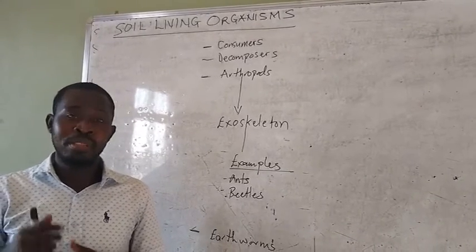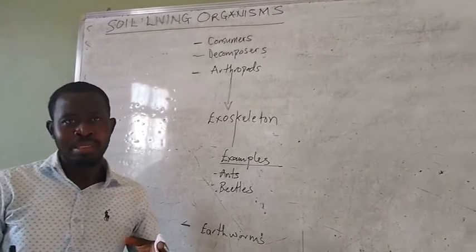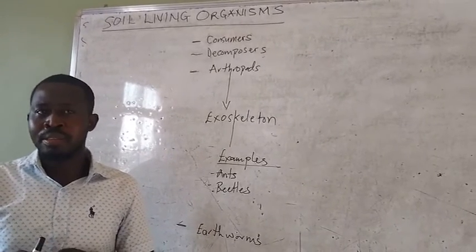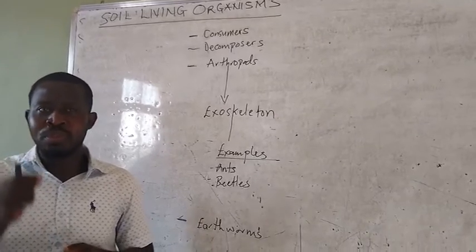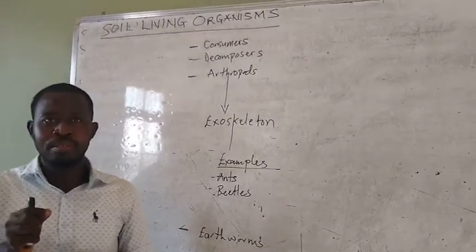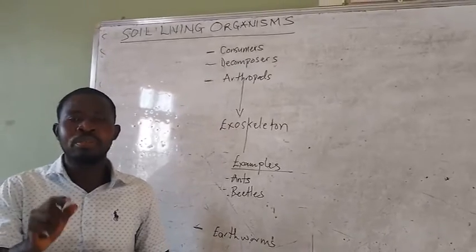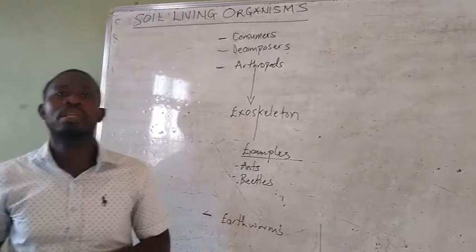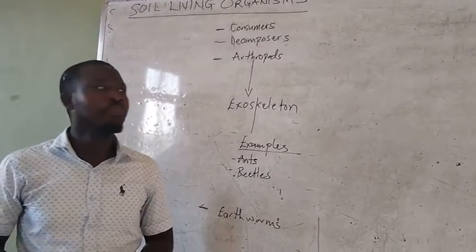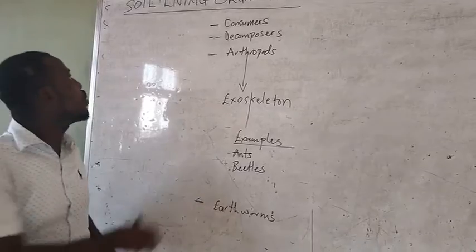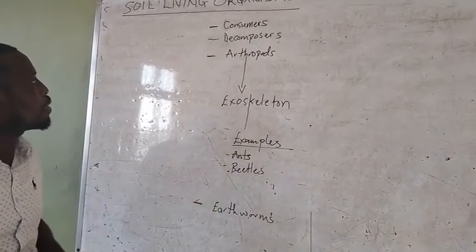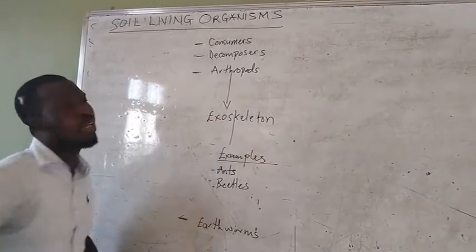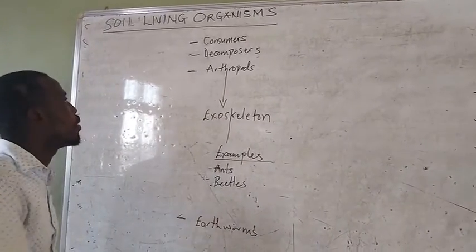Okay. Now there is an ongoing experiment on Mars to ascertain whether life is possible on Mars. And the very thing that they are using for this test is water. Because if there's water in the soil, microorganisms like bacteria and other things can be possible, right? So we continue today looking at soil living organisms, and because there is water in the soil, other living organisms can also be in the soil.